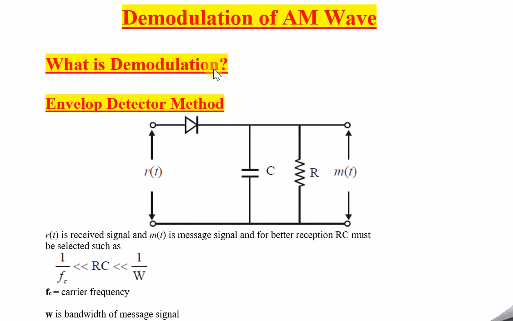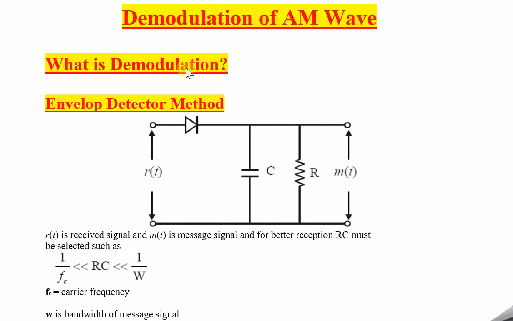So demodulation is the exact opposite process of modulation, I can say. So what is modulation? You already know. A normal baseband signal cannot travel for a long distance, so we need to modulate it. In order to modulate, we have to change the amplitude of the carrier in AM modulation.